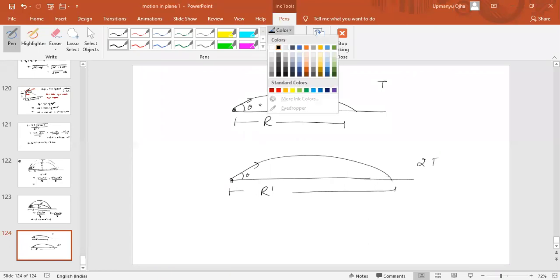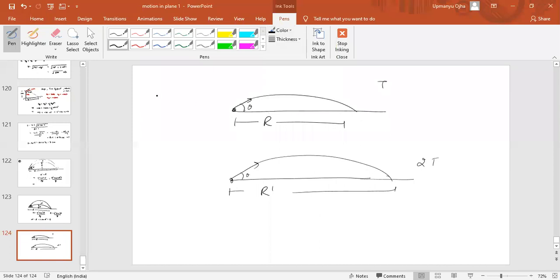So how will you solve this? First of all, time of the flight in the first case must be equal to 2uy by g.